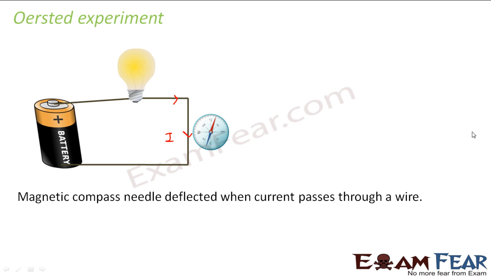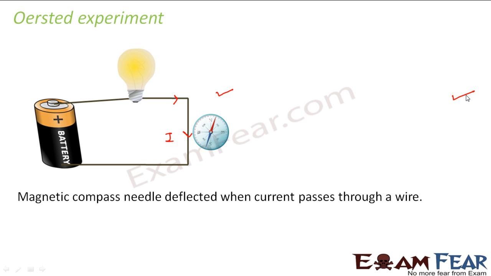What did he observe? That the deflection decreased. Even if the amount of current remains the same, the deflection is more when the needle is placed near the wire and less when it is placed farther away. So the nearer the needle, the more the deflection.